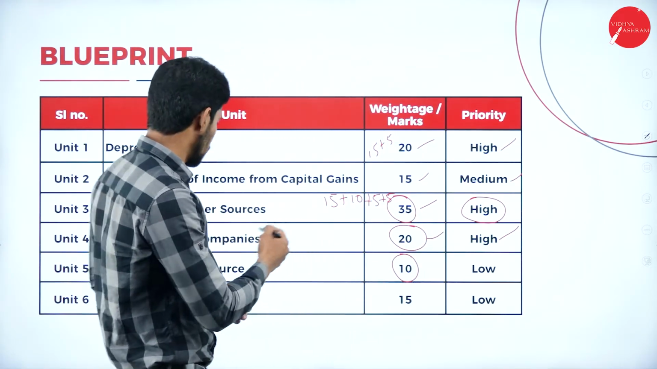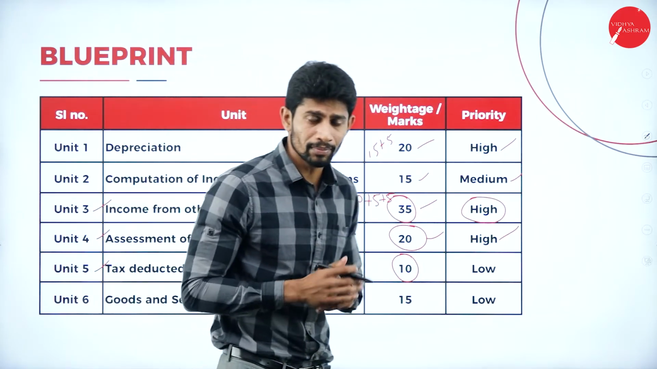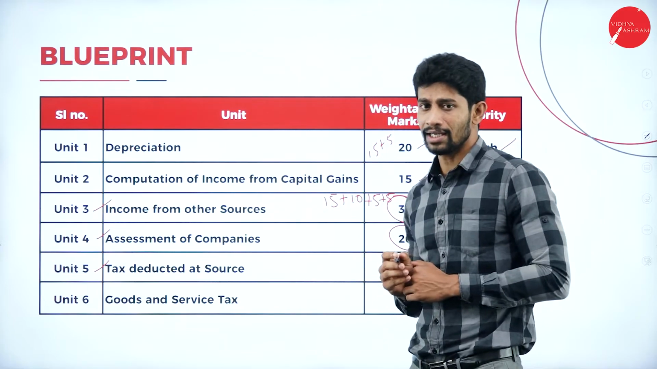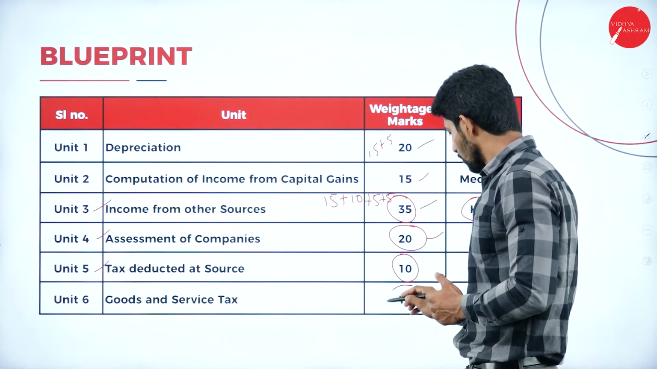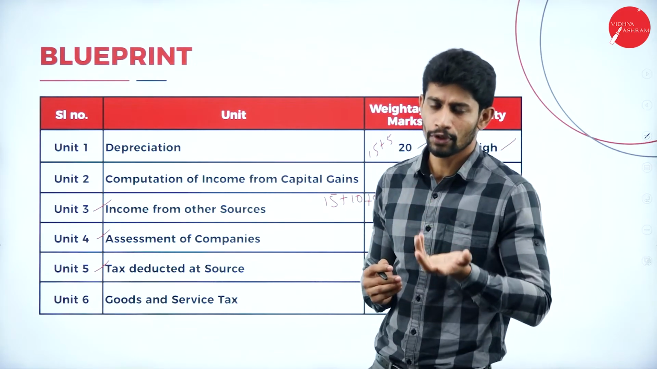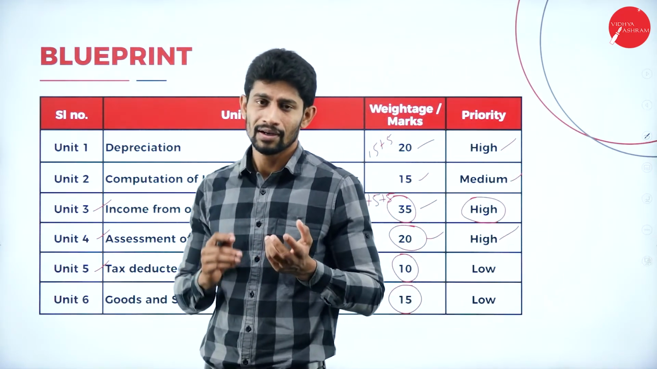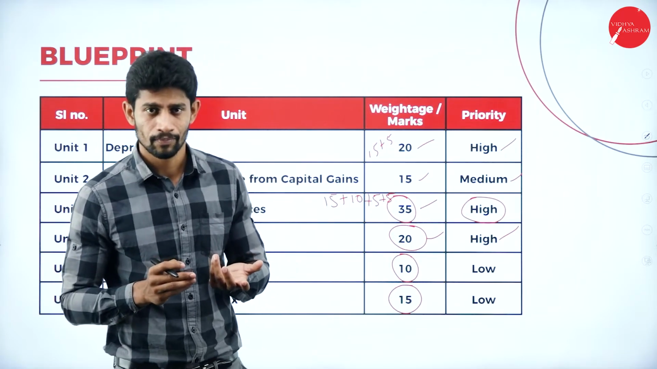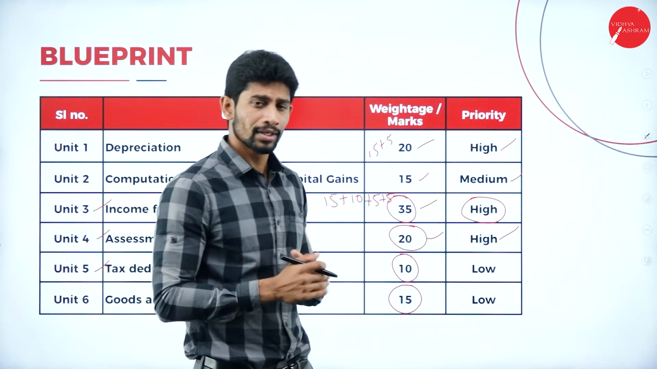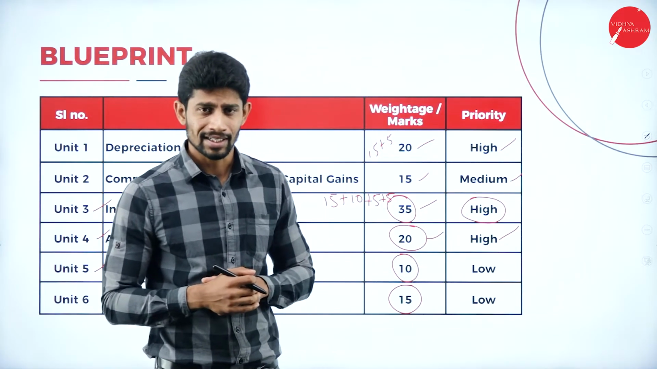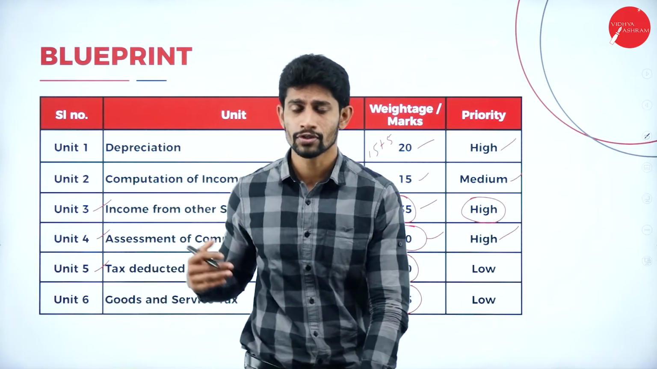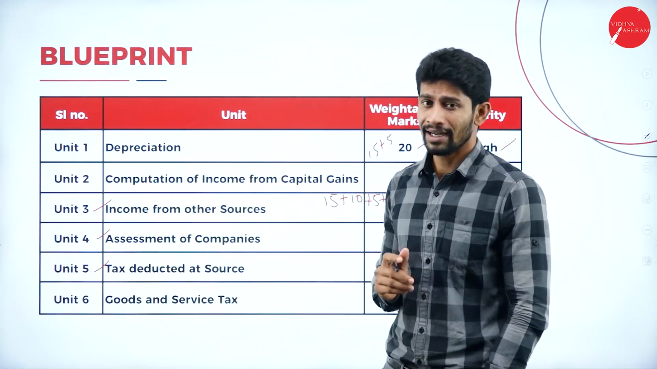Okay, so next, unit number 6. Unit number 6 deals with goods and service tax and they might ask questions for nearly 15 marks. For this chapter also you need to give more priority because the questions will be with respect to theoretical aspects. They will not be giving any practical oriented question in unit number 6. So this is what your blueprint says, and this is how you are supposed to prepare for your exams.